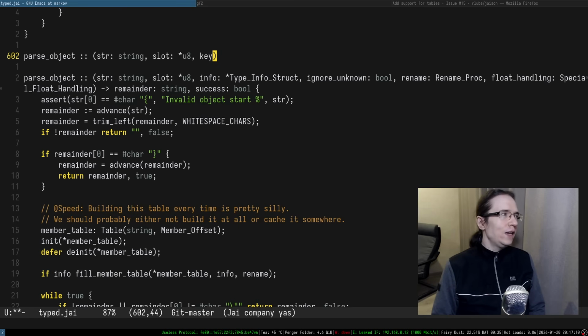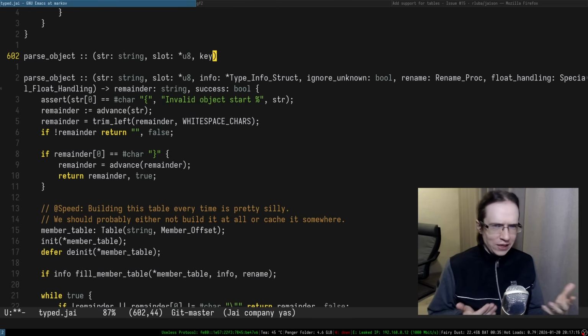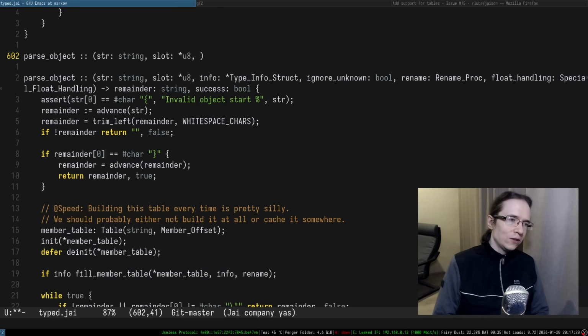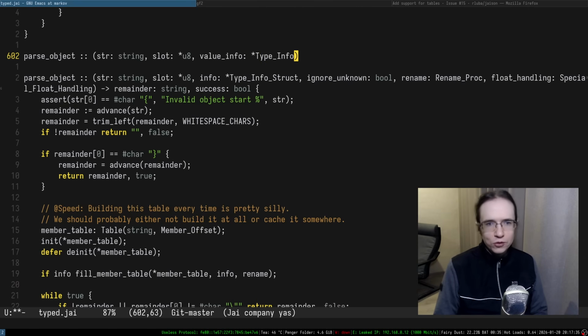So we can say that the expected type of the key of the table has to always be string, because I think in JSON you can't even have anything as a key except a string, right? So because of that, maybe we're going to have a value type, value info, right? To follow the convention, it's going to be literally type info, probably just a pointer to a type info. So ignore unknown, and I don't know what any of these parameters mean.